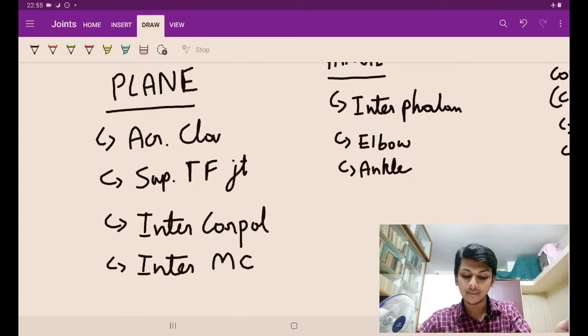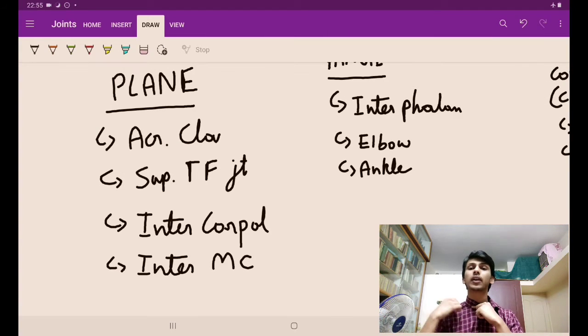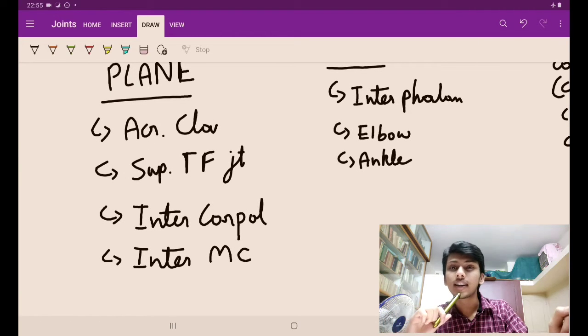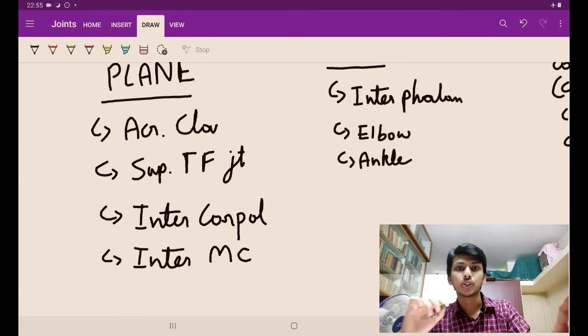Plane type of synovial joint का examples क्या हैं? The acromioclavicular joint. We studied ना, this is the clavicle, scapula का acromion process आएगा. Here is the acromioclavicular joint. That is a plane kind of synovial joint. Now superior tibiofibular joint. We studied that ना, middle and inferior tibiofibular joints, which were examples of syndesmosis.